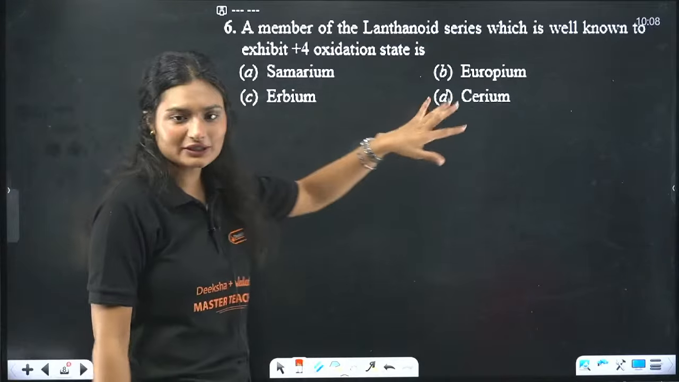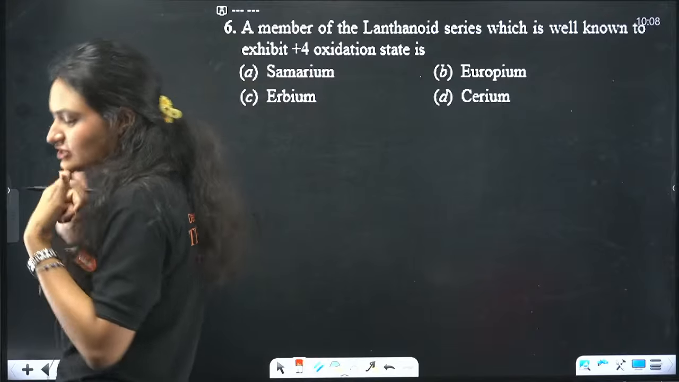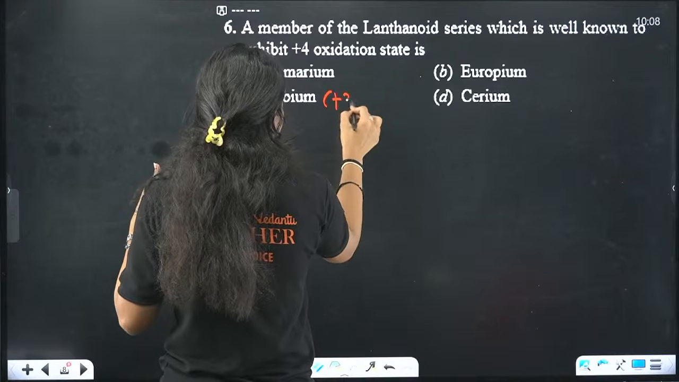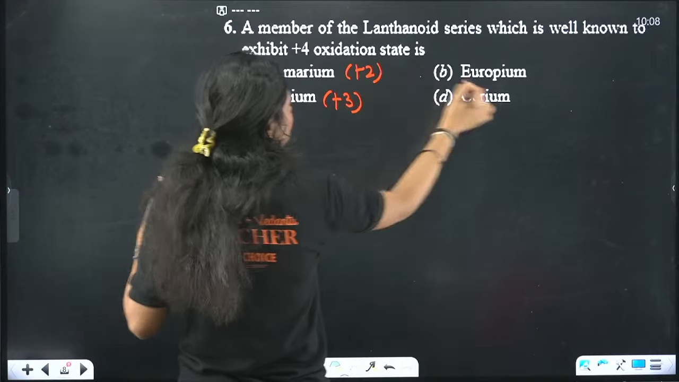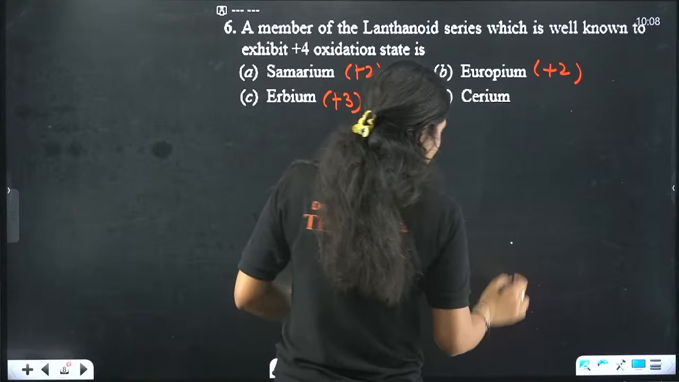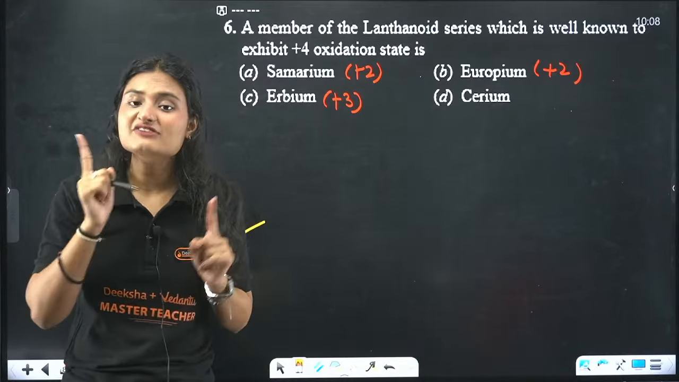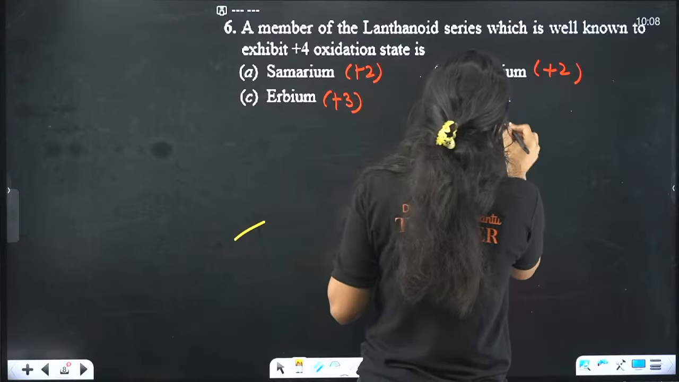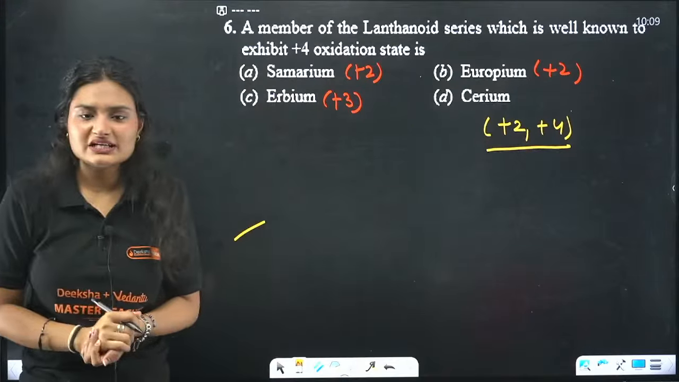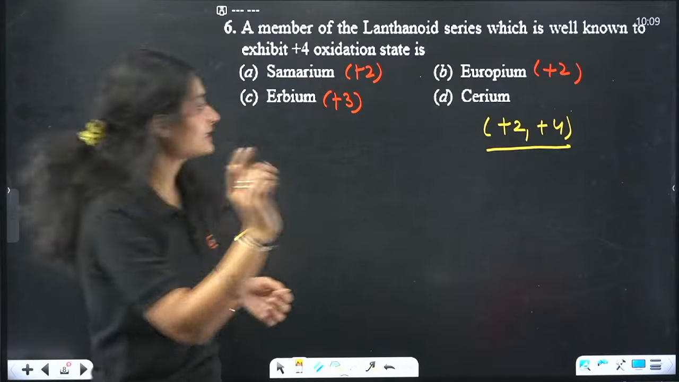In this one, just remember that erbium has a +3 oxidation state. These have +2. And cerium does not only have +4, it also has +2. Cerium has two oxidation states, +2 as well as +4. Now, D, yes, the correct answer is D.